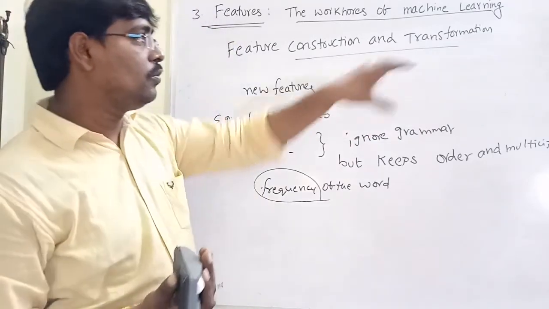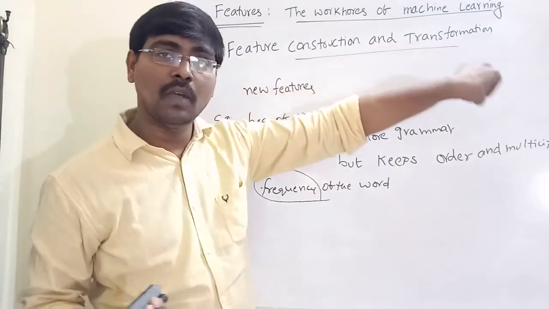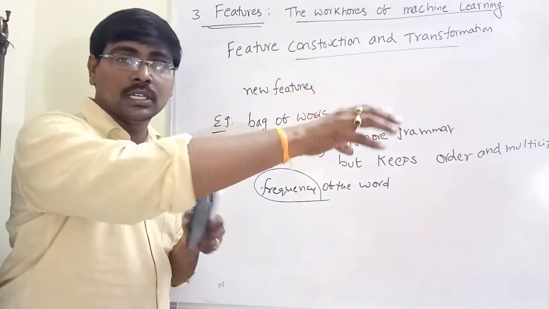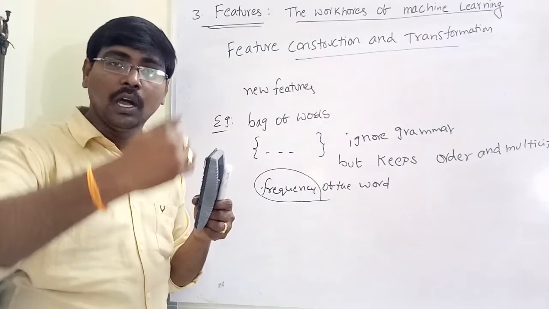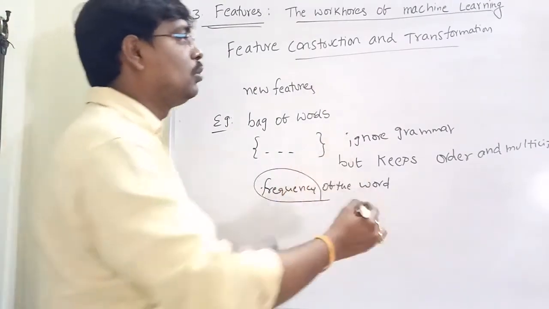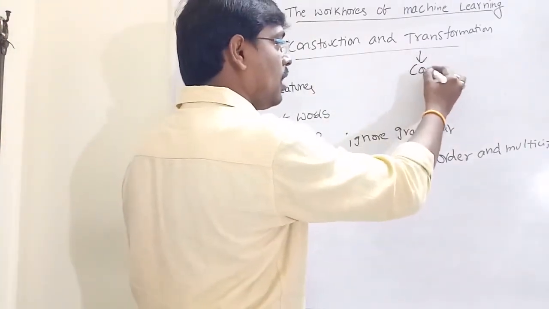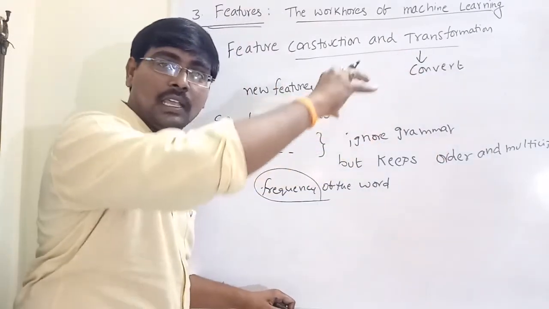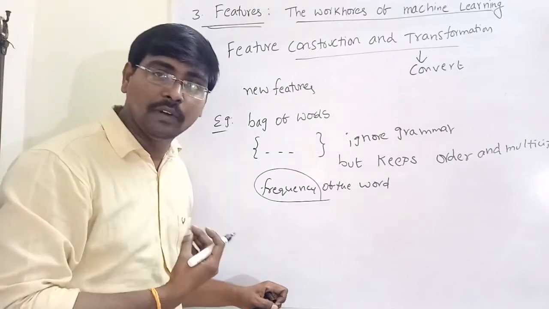Then we have to convert those real values into binary. That means the given features are not fit into our model, so we have to transform them into our required format.